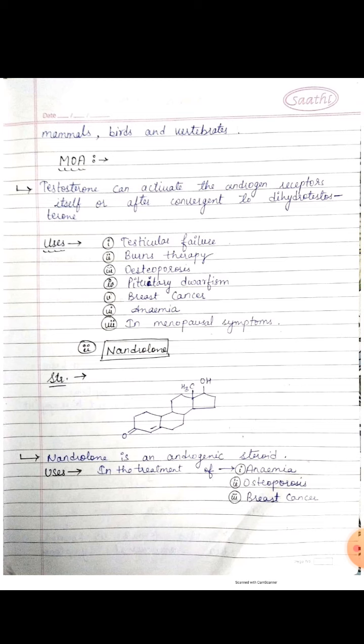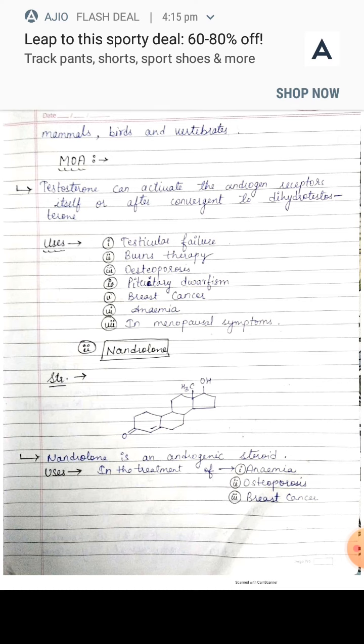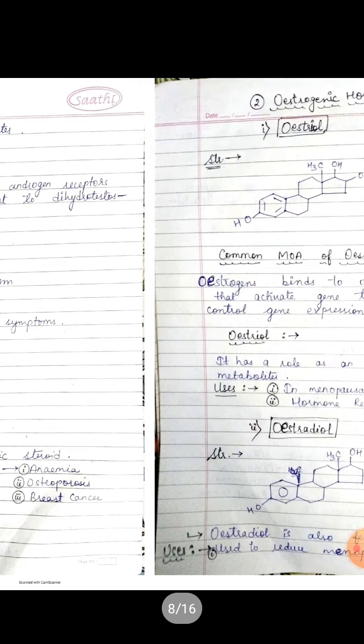What is the use of testosterone? It is used for testicular failure. Number two is burn therapy. Next one is osteoporosis. Next, it is used for pituitary dwarfism, breast cancer, anemia, and also in menopausal symptoms. Now come to the next drug, nandrolone. This is the chemical structure of the nandrolone drug. Actually, nandrolone is an androgenic steroid which is used for the treatment of anemia, osteoporosis and breast cancer.